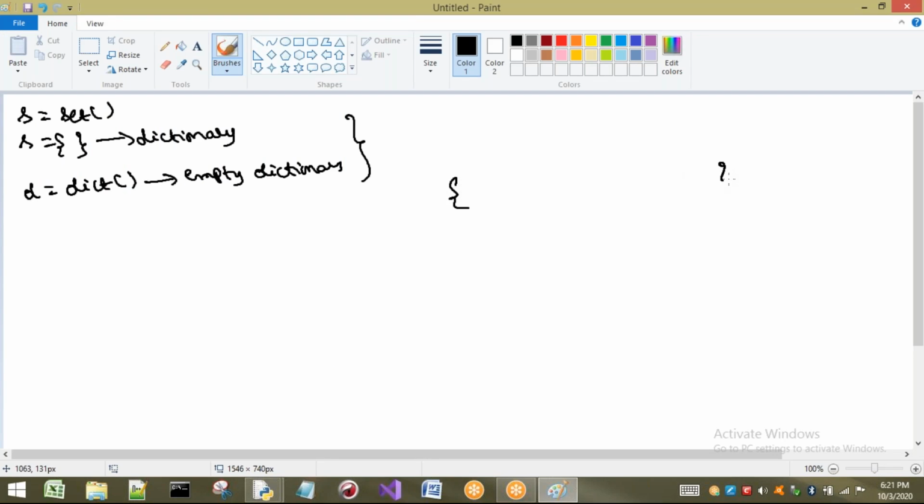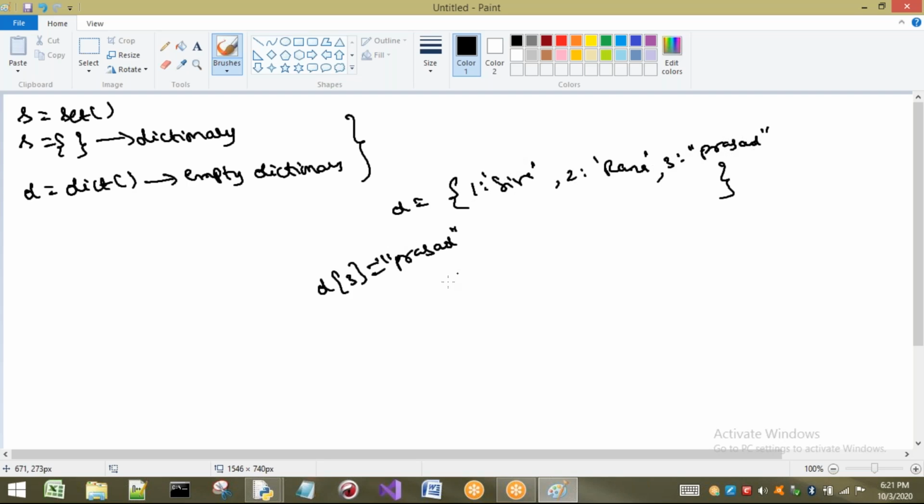Let us take one as Shiva and two as Rama. Whenever I insert an element, D of 3 equal to Prasad, first it will check whether this key is present or not. Is 3 present inside this dictionary? No. So it will insert it, no problem.